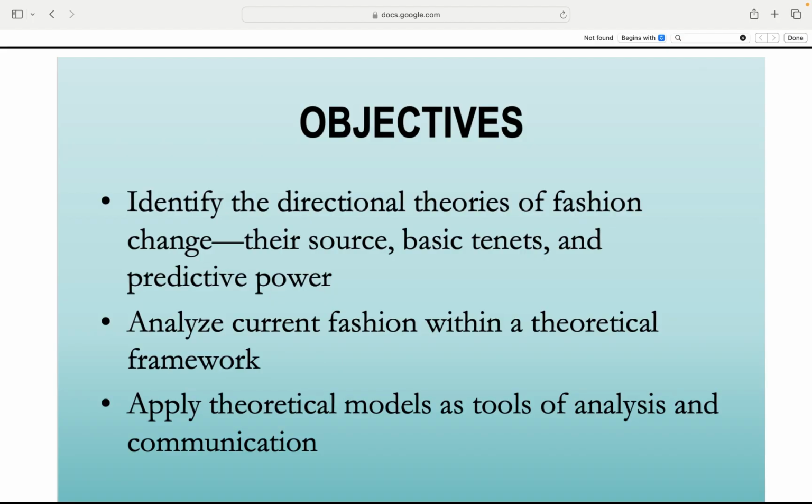Analyze fashion today. Use these theories to understand where a trend came from and where it's going. Spot early signals on TikTok, red carpets, or even thrift shops. Applying the theories: for content creators, designers, and marketers, these theories help you predict trends, spot movements early, and talk fashion like a pro. Fashion flows in patterns. Master the direction and master the trend.